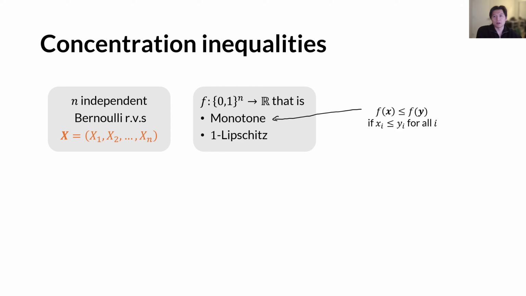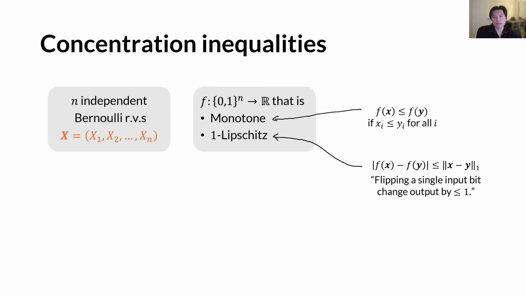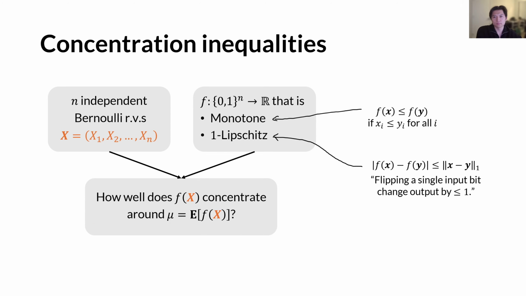Note that we say f is monotone if f of x is smaller or equal than f of y, whenever vector x is smaller or equal than y element-wise. And we say f is one Lipschitz if flipping a single input bit changes its output by at most 1. Given this, the question would be, how well does the random variable f of x concentrate around its expected value mu? Specifically, we will be interested in its upper tail with some small deviation t.